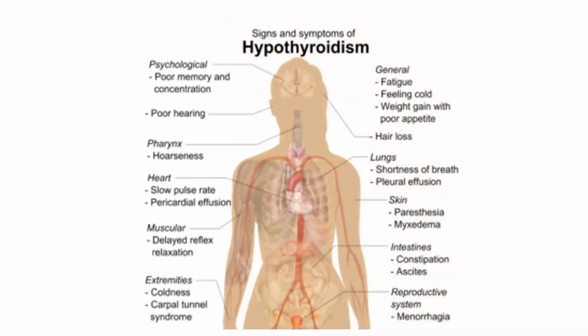In short, signs and symptoms of hypothyroidism will manifest psychologically in the form of poor memory and concentration, poor hearing, hoarseness of voice, bradycardia, pericardial effusion, and delayed reflex and relaxation. Extremities are cold, and the child may complain of carpal tunnel syndrome. In general, there is fatigue, feeling of cold, weight gain and poor appetite, hair loss, shortness of breath and pleural effusion. In skin, there is paresthesia and myxedema. There is constipation and ascites. And in girls, there is menorrhagia.